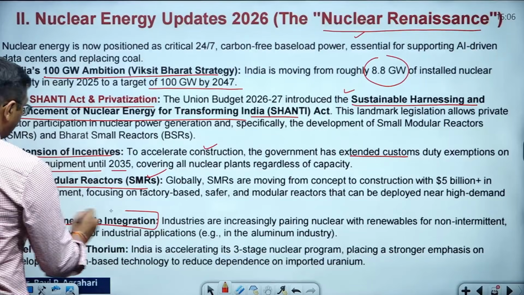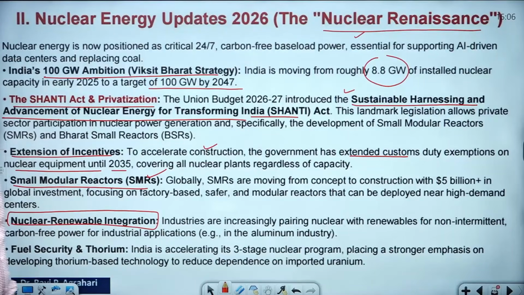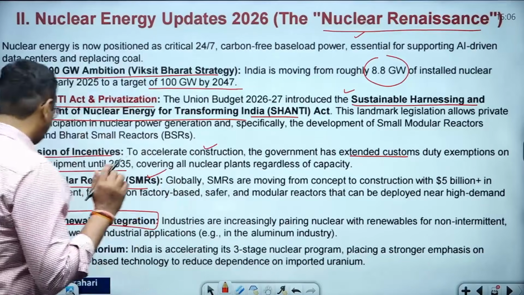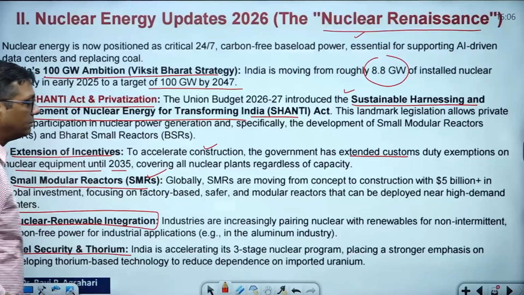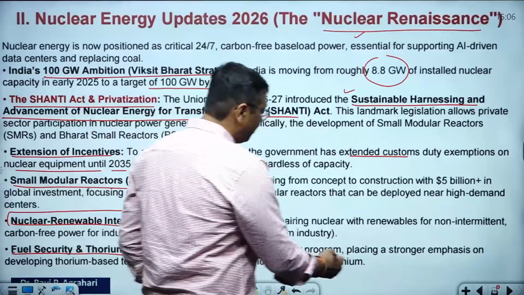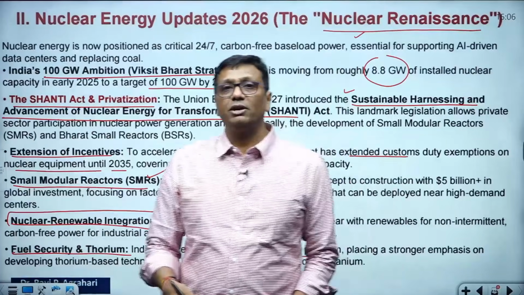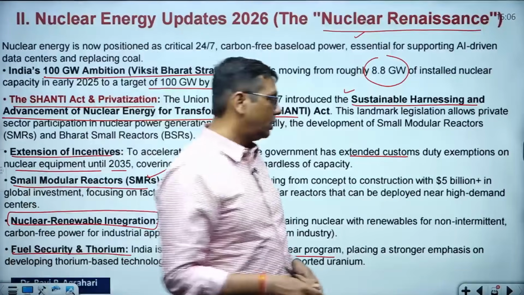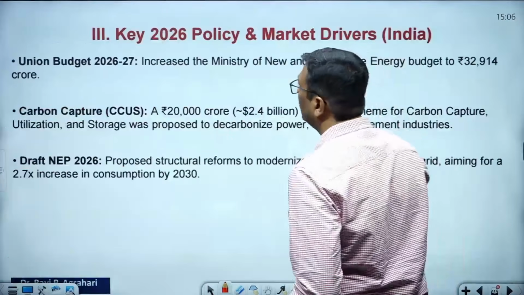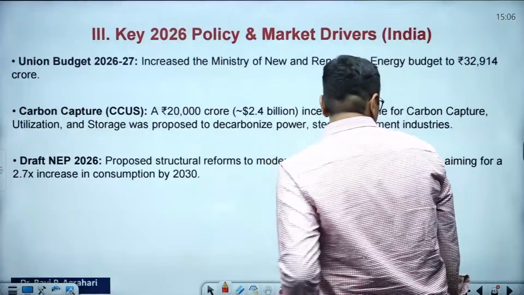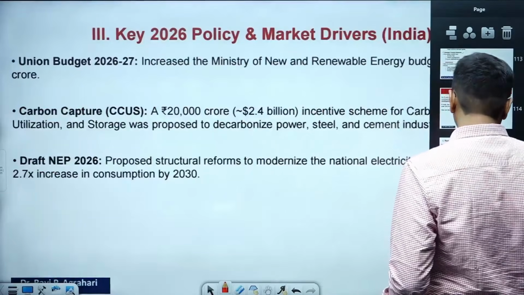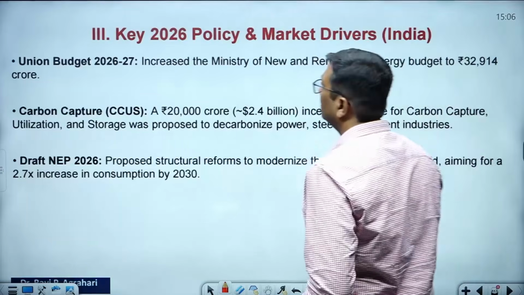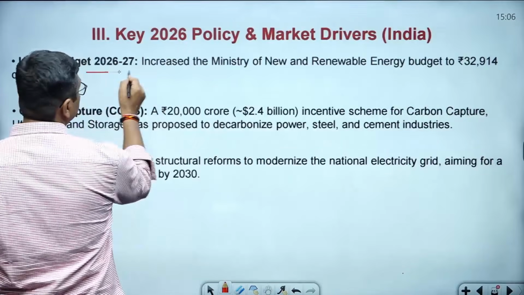Nuclear and renewable integration together will help us achieve around 500 gigawatt power generation by 2030. And the fuel security and thorium: definitely, in the 3-stage nuclear energy development program, India has planned to utilize our thorium, as India has massive nuclear fuel reserves. Okay, so here all the work is going to integrate. Key 2025-26 budget, Union budget 2026-27.